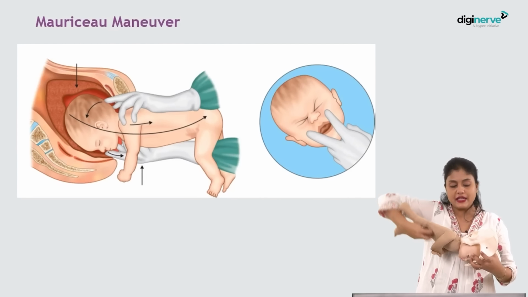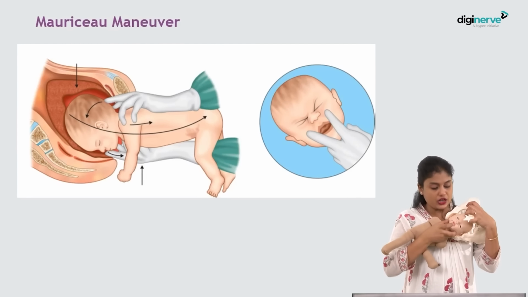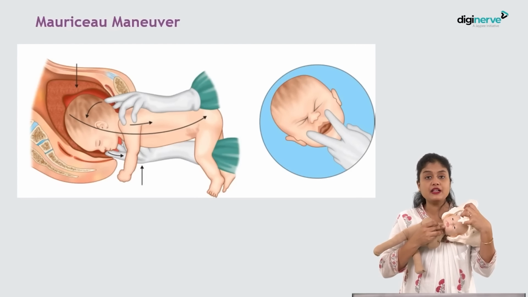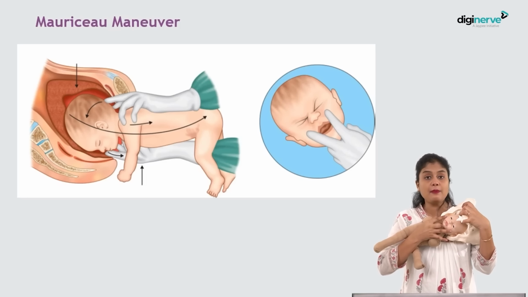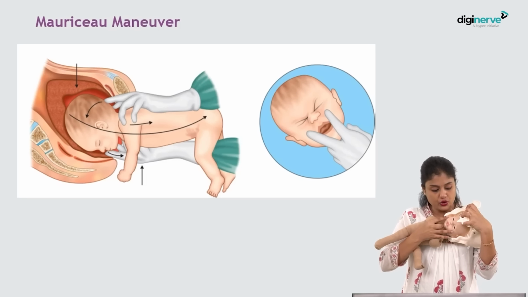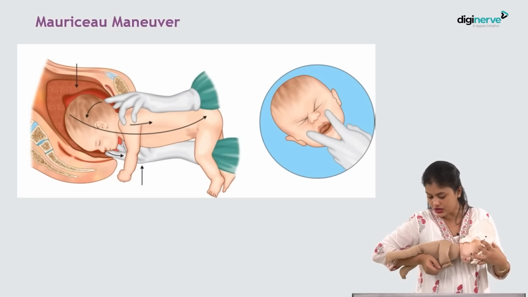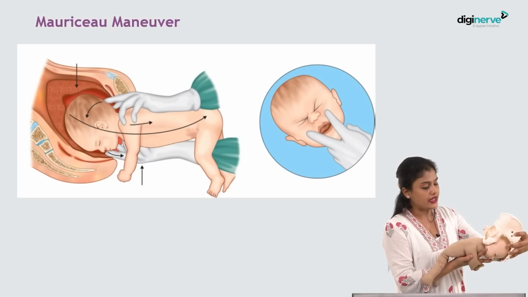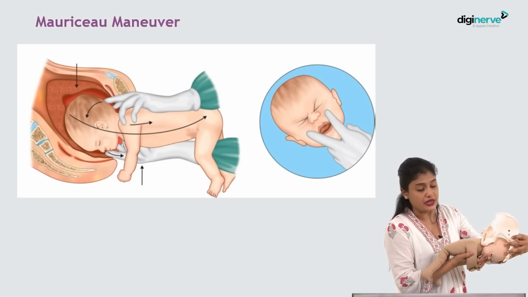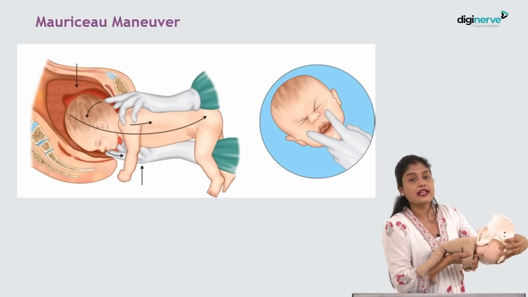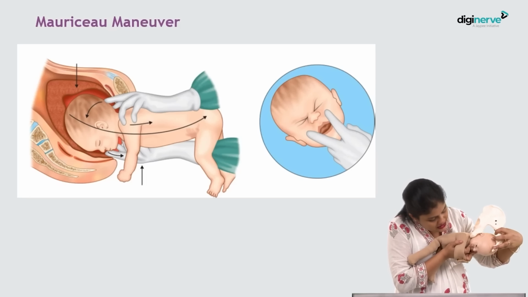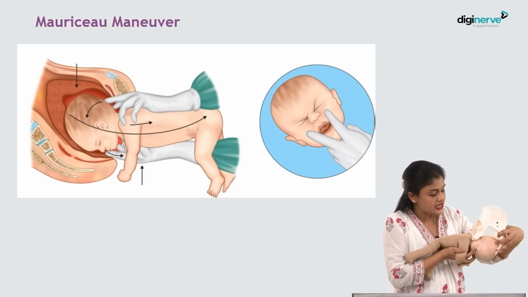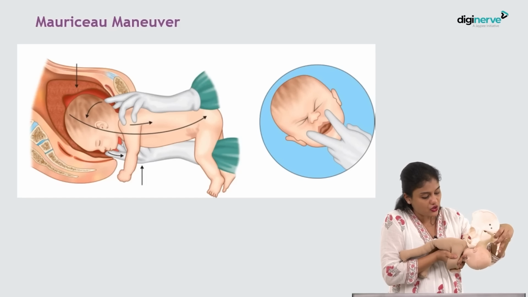Next would be what? Your Mauriceau-Smellie-Veit method. So here what will happen? Modification is you will not put the hand in the mouth of the baby. You will keep middle finger on the chin and 2 fingers on the malar prominence of the fetus. So now you will use this and make sure that the baby lies on your hand. Okay, the weight of the baby is on your hand and then you will flex the malar prominence. So when you flex the malar prominence, there will be flexion of the fetal head. As you can see, now I am pressing the malar prominence and there is flexion of the fetal head, isn't it? Then there will be easy extraction of the fetus.